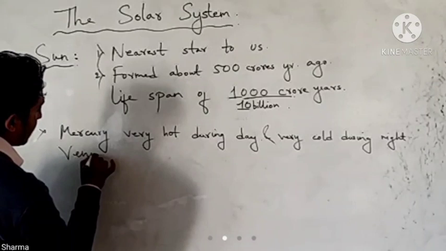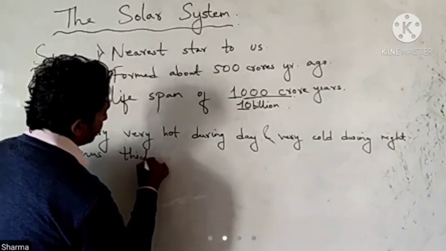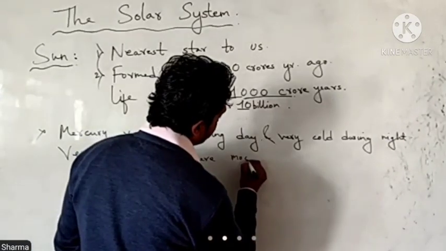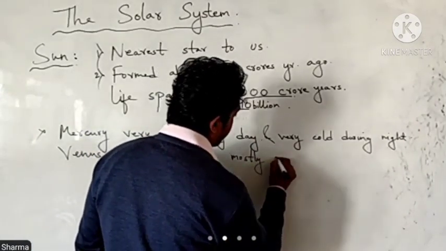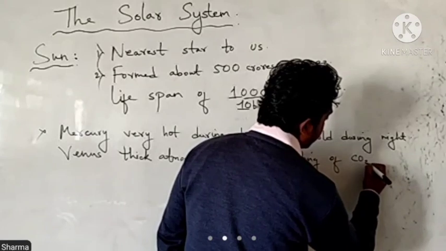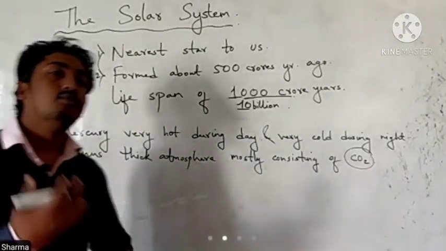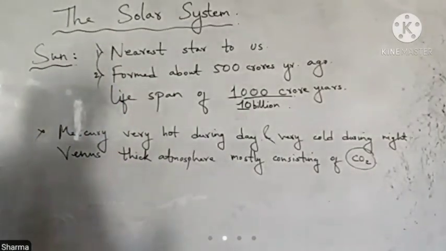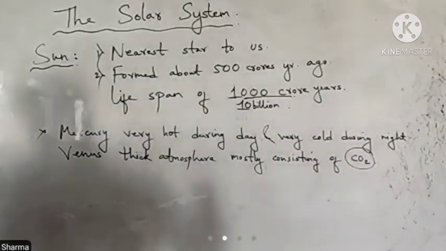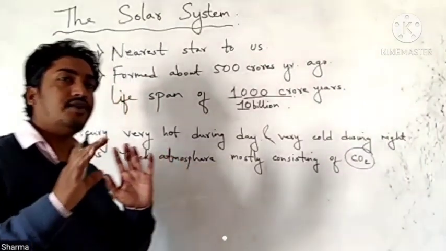In Venus, it has a thick atmosphere, mostly consisting of carbon dioxide. And this carbon dioxide, if it is in more quantity, acts as a poisonous gas. Then Mars is also called the reddish planet, and there also life is not possible due to the accumulation of ice caps.